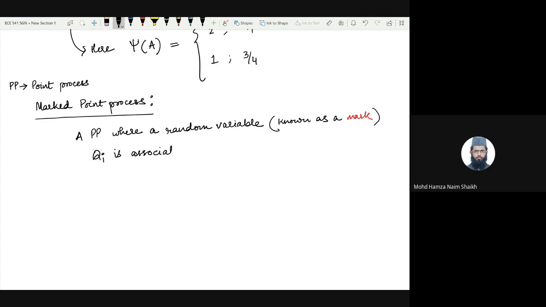associated to each xi belonging to the point process. Okay, now this mark can be an independent random variable with some distribution of its own, of course, or it can be a function of the point process itself as seen from that point of the point process, right? So I'll give you an example again to explain what a mark is.